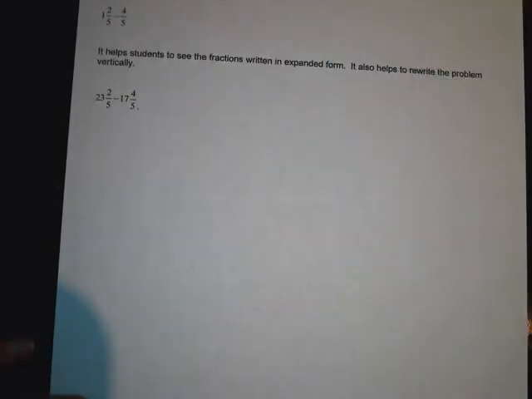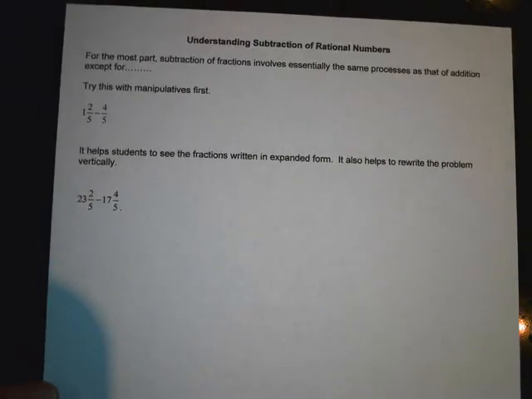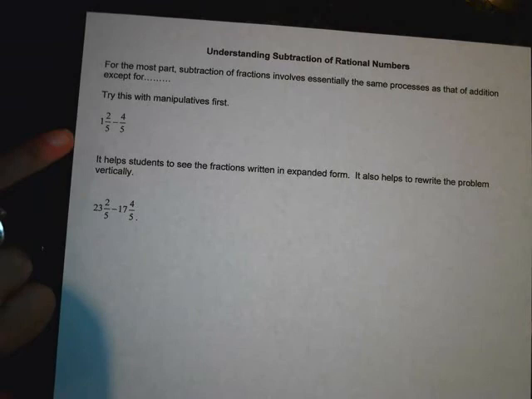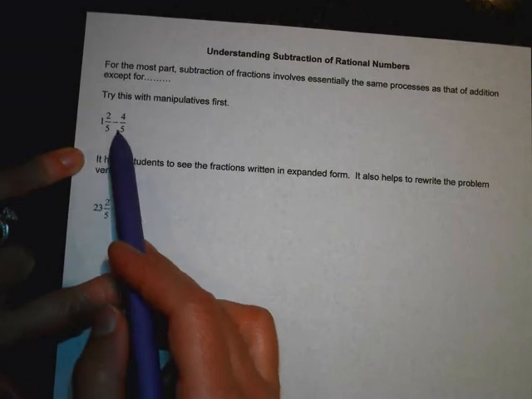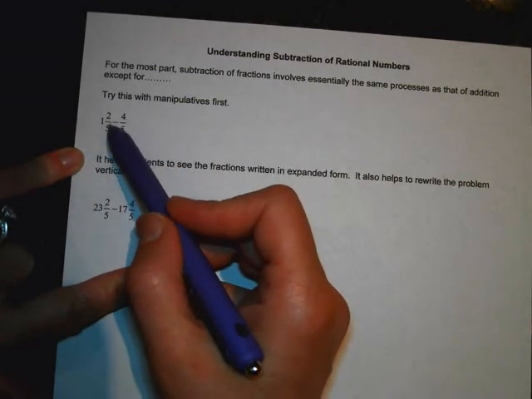And then the one thing I want to talk about with fractions, and of course we don't have manipulatives, but we'll work it out anyway. Subtraction of fractions can be a little bit more complicated, even with the common denominator, because sometimes you can't take away 4/5 from that 2/5.